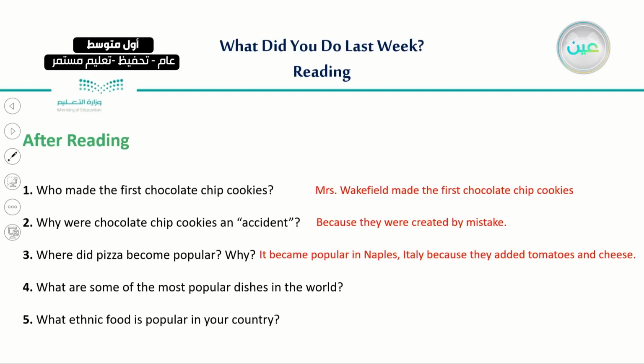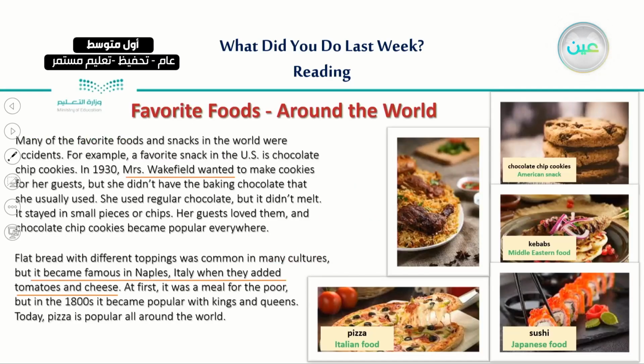Number 4, what are some of the most popular dishes in the world? You can see it on the same page. Here you can see pizza, for example. This is from Italy. You can see sushi, a Japanese food, and kebab, which is a Middle Eastern food, and cookies, which is an American snack, and also you can see kabsa, which is a Saudi food.